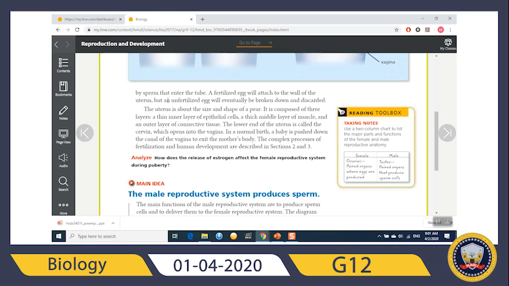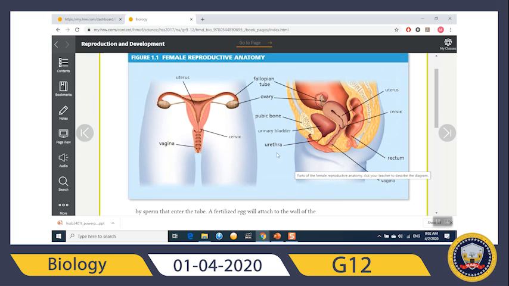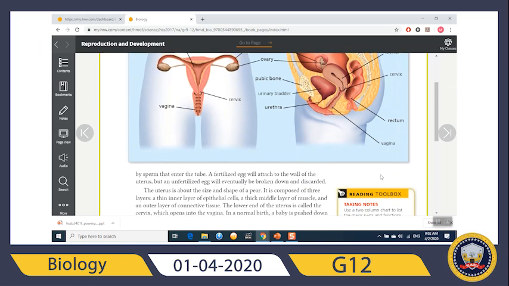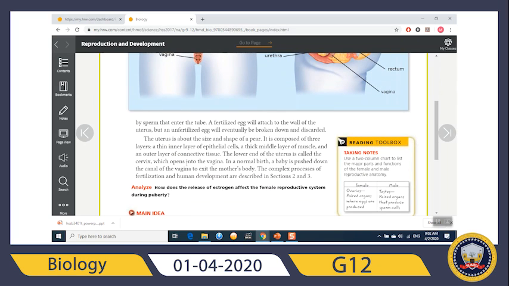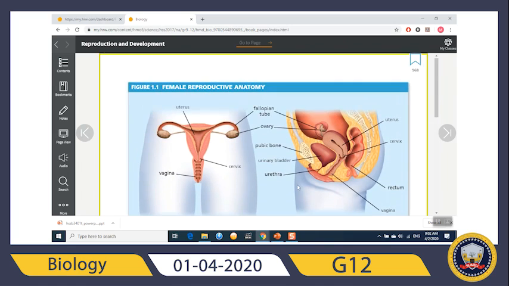The lower end of the uterus is called the cervix, which opens into the vagina. In a normal birth, a baby is pushed down the canal of the vagina to exit the mother's body. The complex process of fertilization will be explained in upcoming sections.